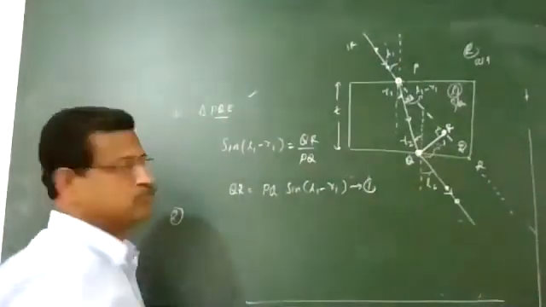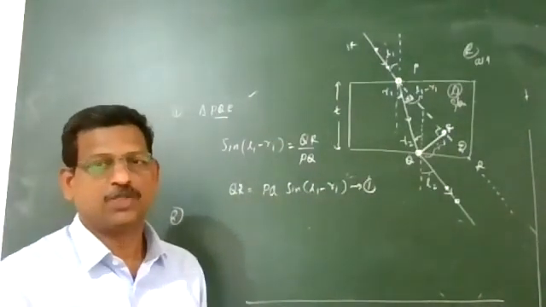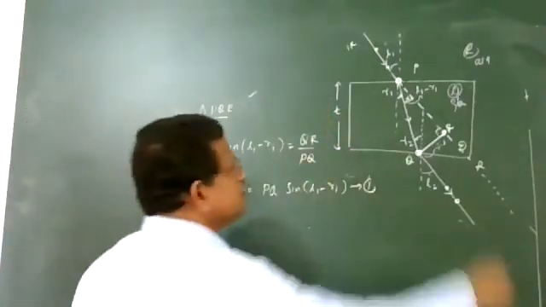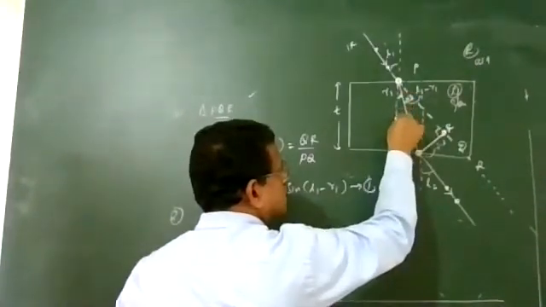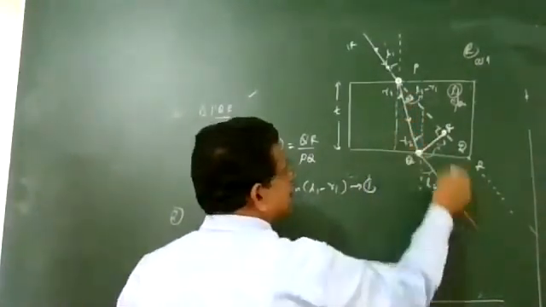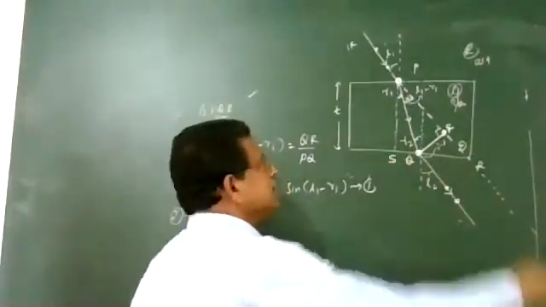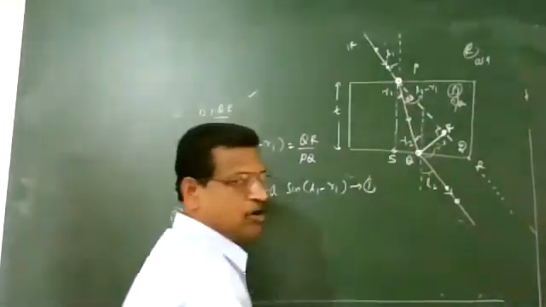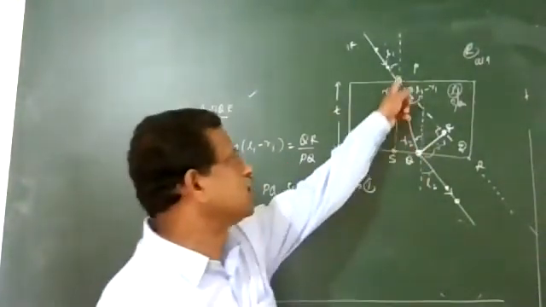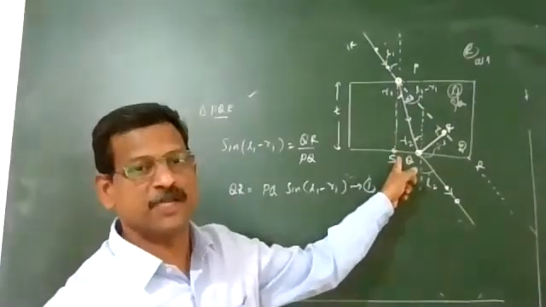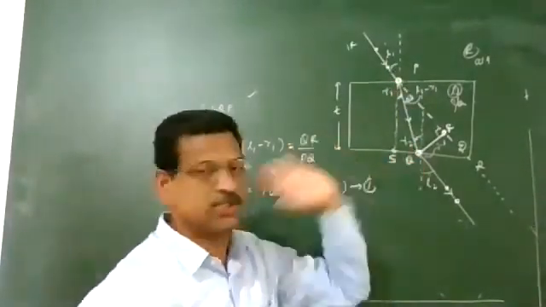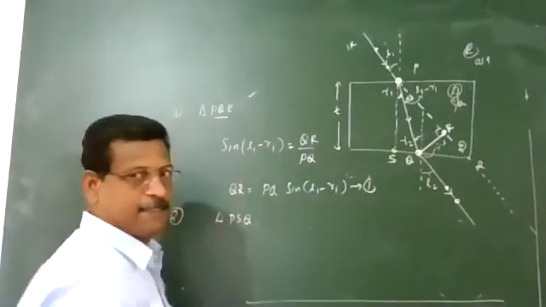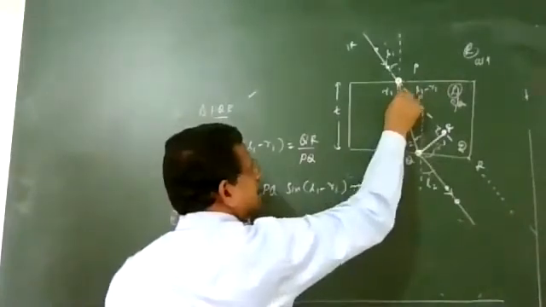Now point number 2. We have to take one more triangle. For that, I extend this normal so that it touches the surface at this point S. So a small triangle PSQ is formed. We extend the normal to the surface here at S. So we are taking triangle PSQ, where the angle here is r1.